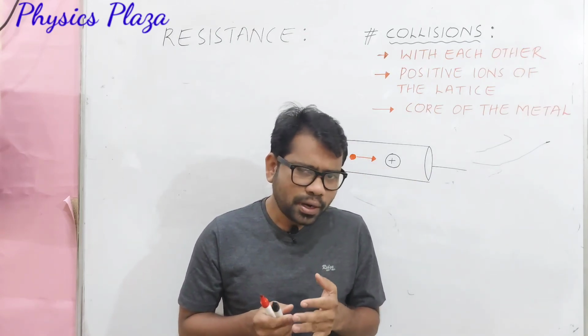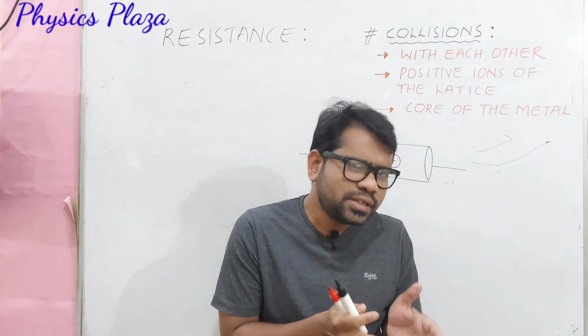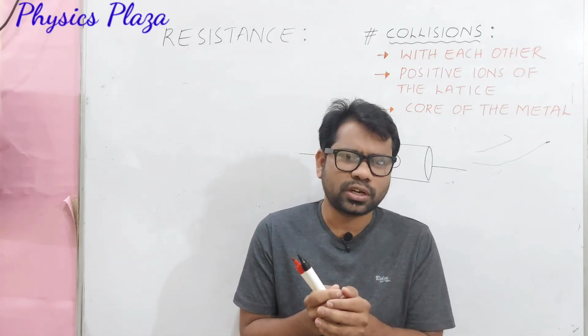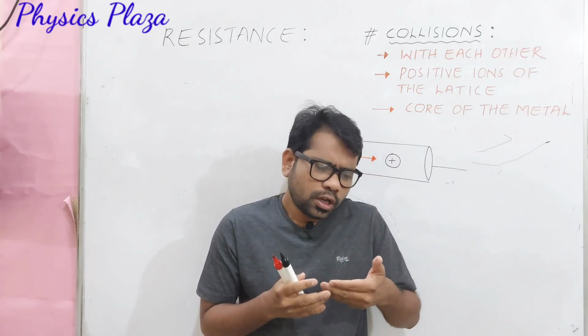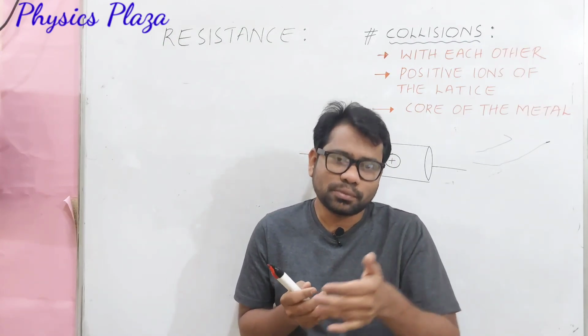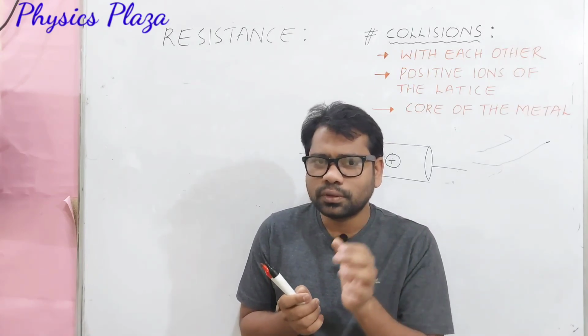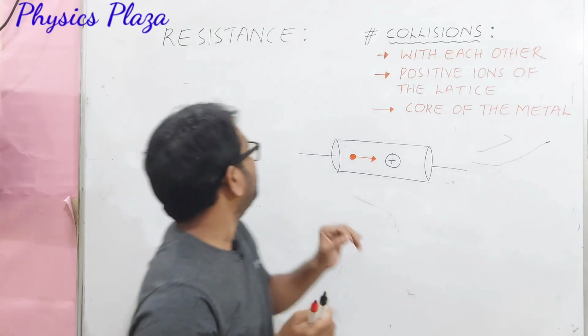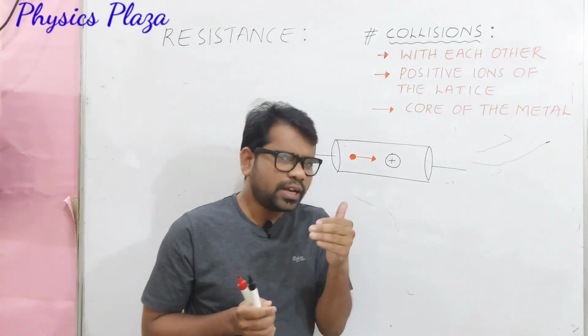That is fine. But do you think it is that easy for the electrons to flow through the conductor? It's not that easy, dear children. Electrons will face so many troubles here. So what is the trouble? The trouble faced by the electrons is what we call resistance. So let us see.